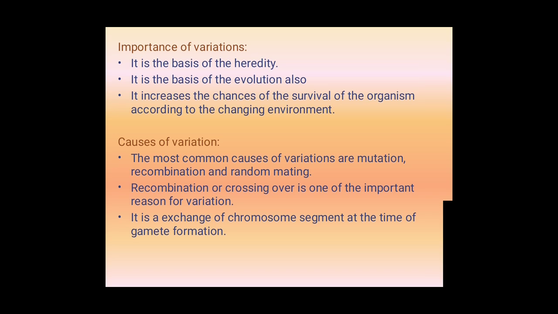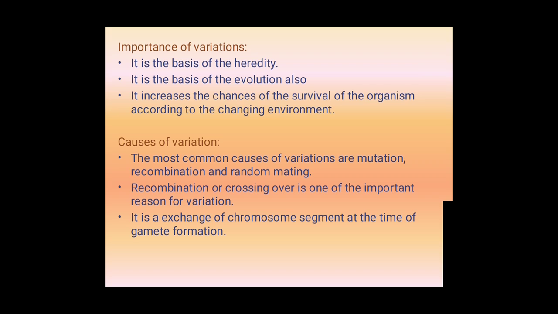Next, move on to the importance of variation. What is the importance of variation? The first point: it is the basis of heredity, the basic unit of heredity. Second, it is the basis of evolution also. If we want evolution, we need a basic unit, and the basic unit is variation here. Only through variation can we find the evolution of different organisms.